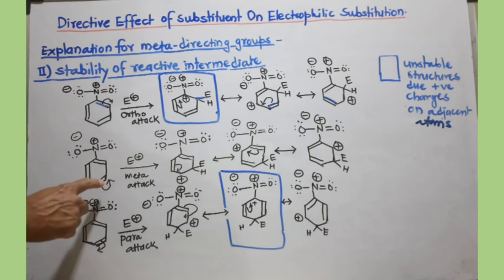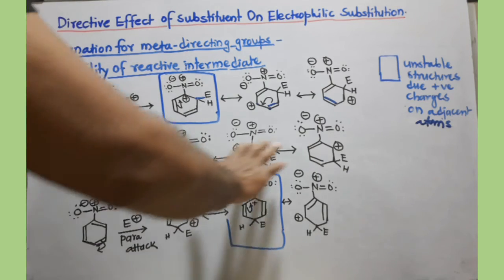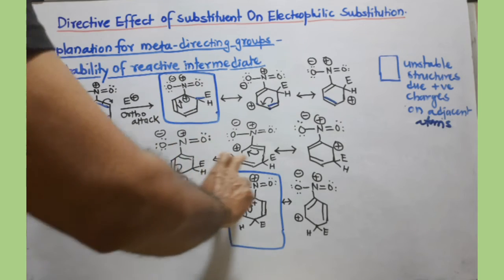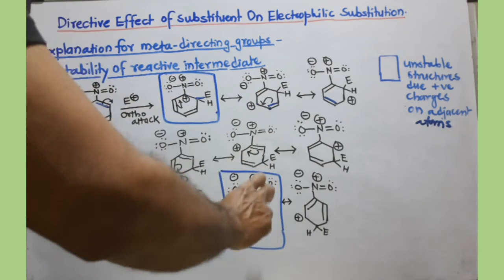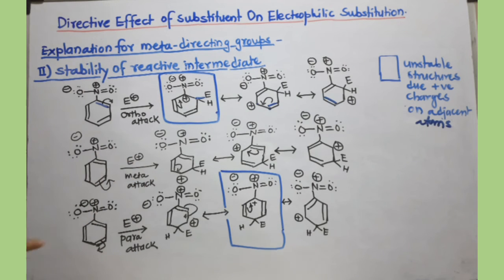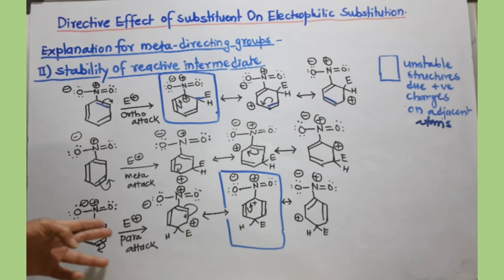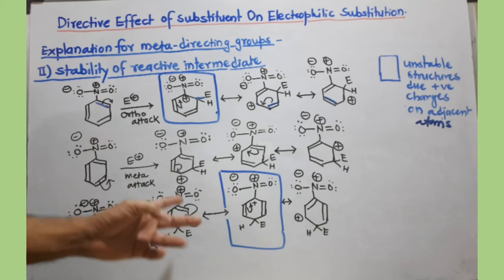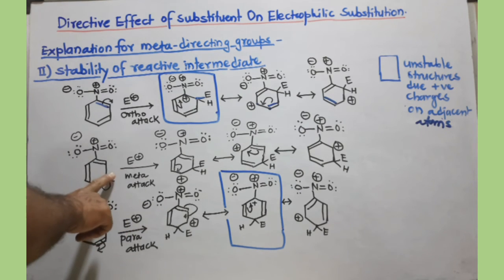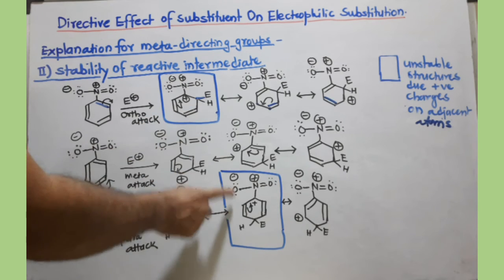But if you consider meta attack, this kind of unstable or destabilized structure is not observed. So you can consider the three structures formed after meta attack to be more stable as compared to those of ortho attack. A similar kind of destabilized structure you can observe for para attack, and hence the incoming electrophile prefers the meta position rather than the ortho and para positions because of these structures.